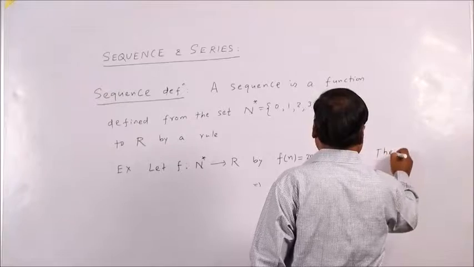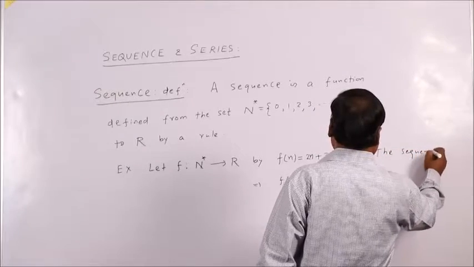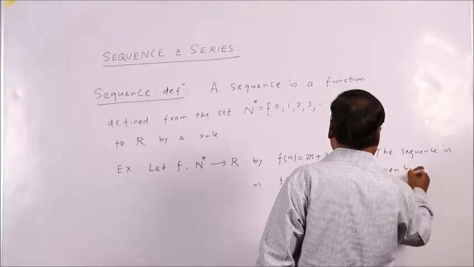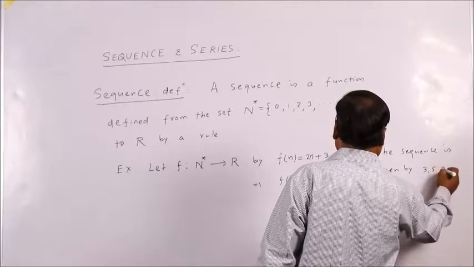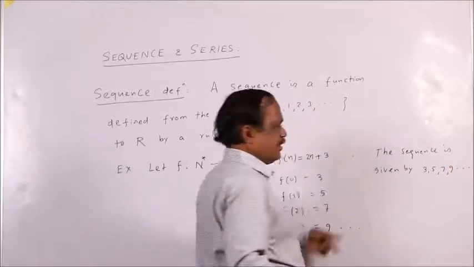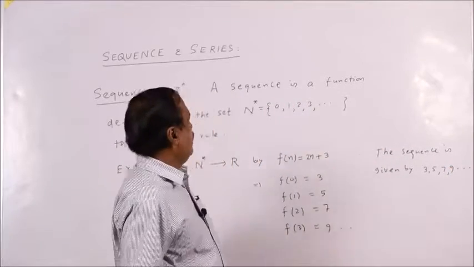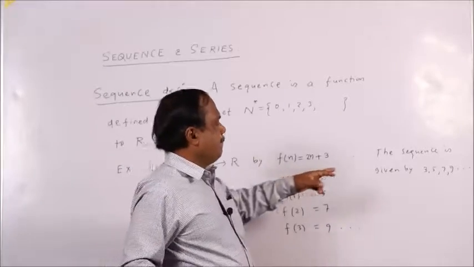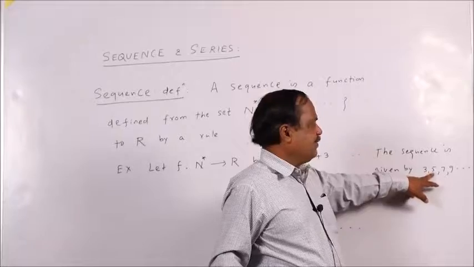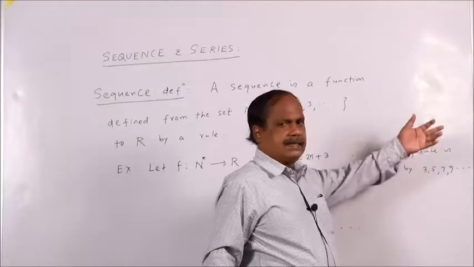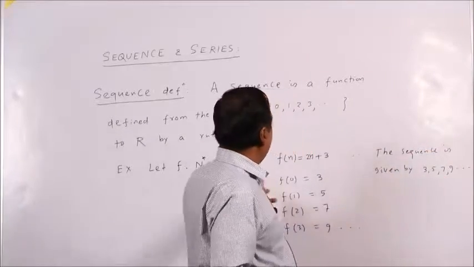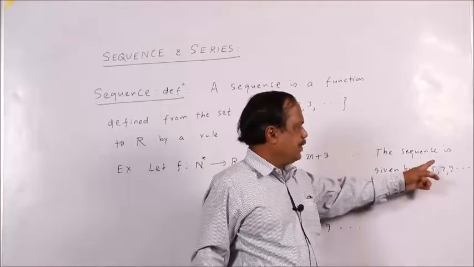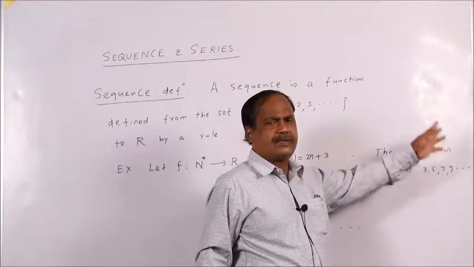The sequence is given by 3, 5, 7, 9, in this way. This is the sequence, right. So, again I repeat, sequence means happening of elements or objects in a definite order. Here after 3, 2 difference is 5, 2 difference is 7, 2 difference is 9, in this way.